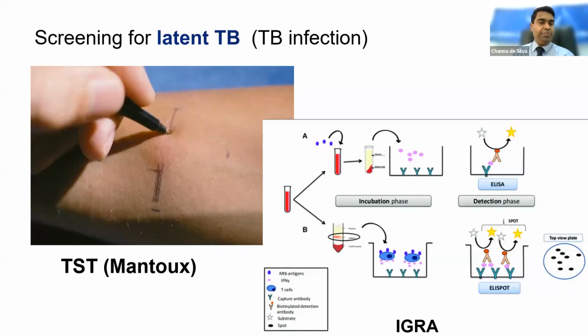Again, one important thing about IGRA: the limitation is that it's not validated in children less than 5 years, and we cannot use it in children less than 2 years. So for the most important proportion of children who develop the disease, the IGRA test is not useful. That is another important challenge in diagnosis.